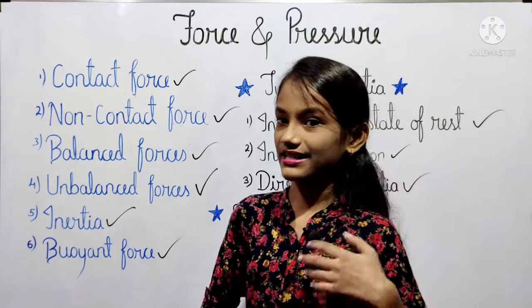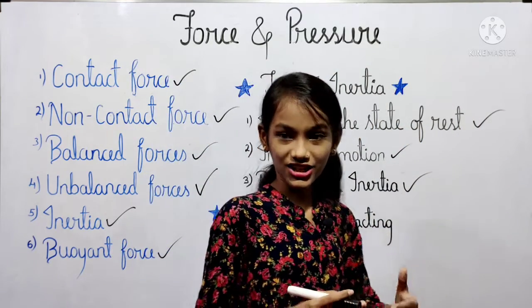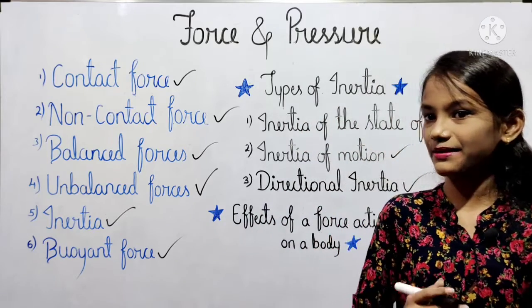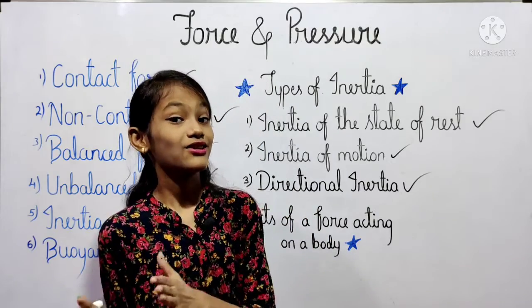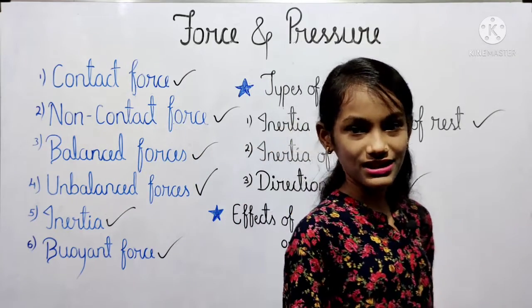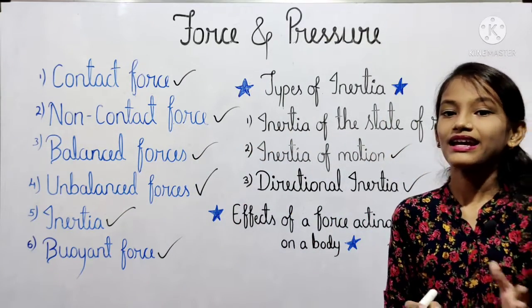Then the third point is a force acting on the body can change the speed of the body. For example, when the brakes are applied to the moving bicycle, its speed decreases due to the friction between the brake shoes and the rim of the tire.